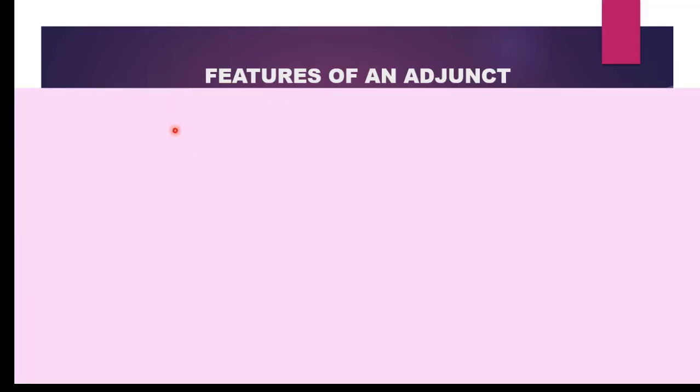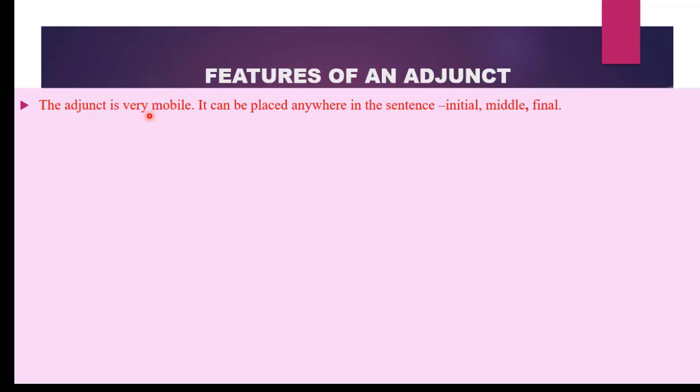Let us look at the last feature of an adjunct. It is very mobile, which means it can be placed anywhere in the sentence. Whether it is starting the sentence, the initial, whether it is in the middle or it is in the final or the end part of the sentence. Let us have these examples. After the party, Bismarck ate the food. Here, the adjunct comes at the initial part of the sentence. After the party is giving us information about the time when Bismarck ate the food. So, it is functioning as an adjunct.